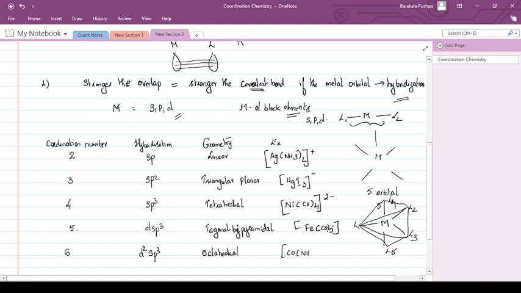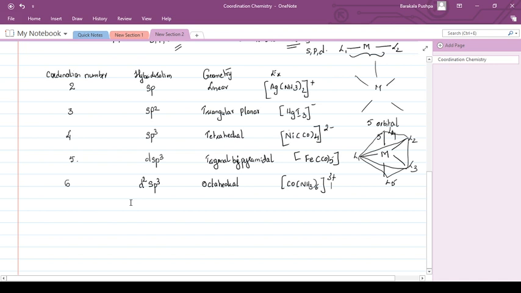It is not necessarily always the (n-1) d orbital. It can be the n d orbitals also. There is a possibility. That means if the coordination number is 6, outer d orbitals also can participate in the bonding. I will explain a little later why in some cases inner d orbitals participate and in some cases outer d orbitals.